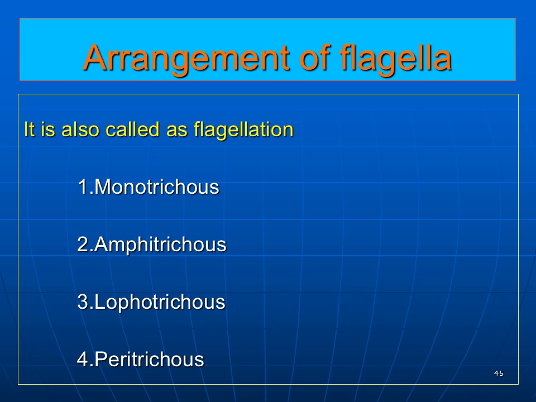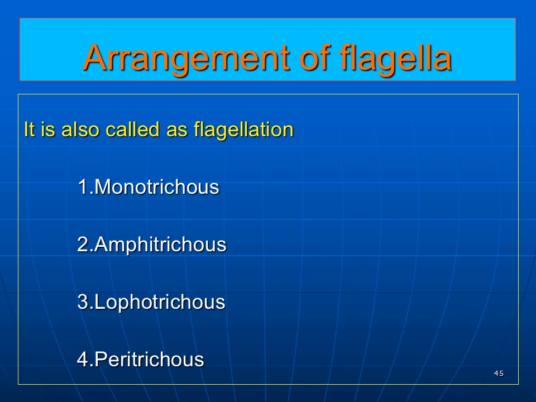Now come to the arrangement of flagella, which is also called flagellation. The flagella are arranged in the form of, one, monotrichous, which has one flagellum only, and second, amphitrichous, where the flagellum is present on either side of the bacteria.